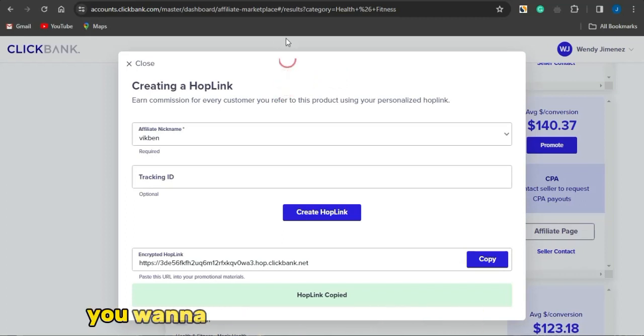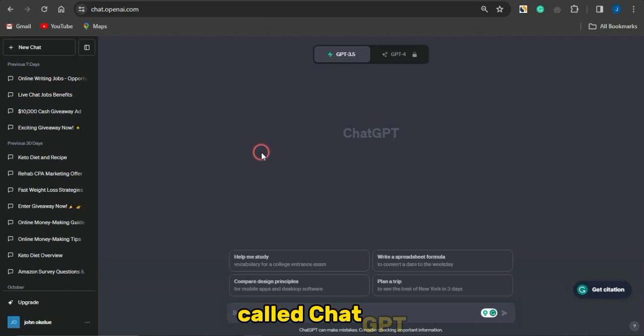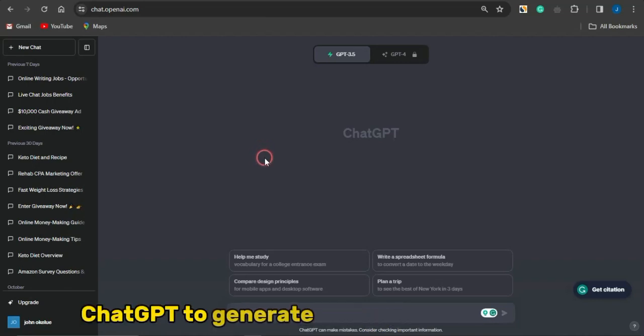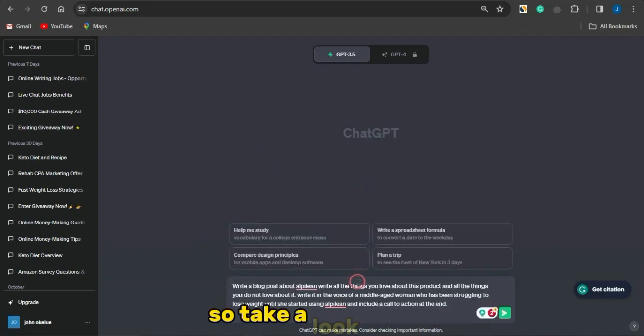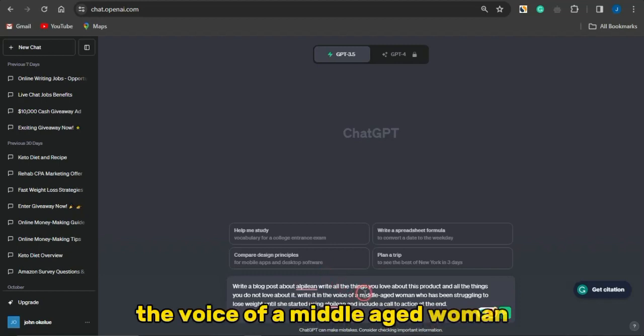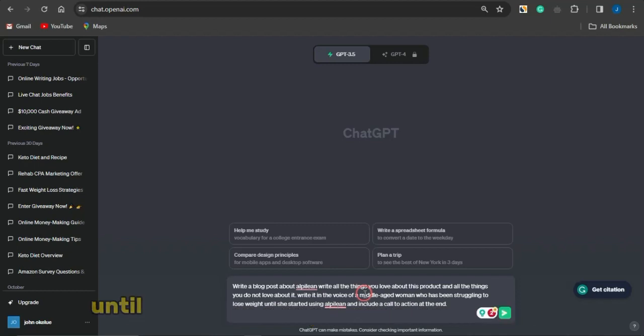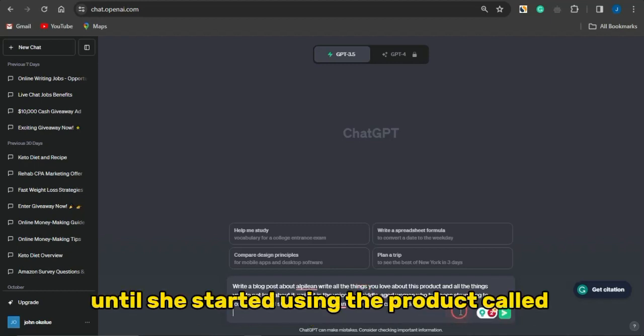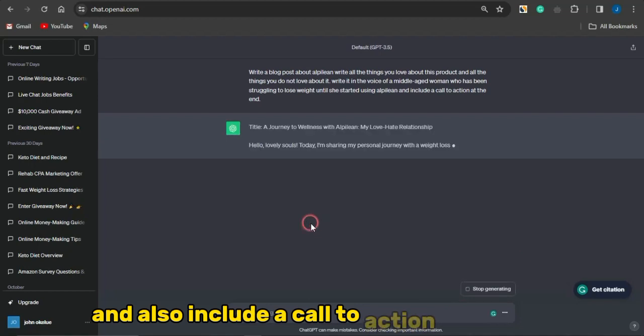The next thing which you want to do is to head on to this platform called ChatGPT. You want to use ChatGPT to generate this very cool content you can go on to utilizing, and just check out the prompts which I'm going to give ChatGPT right now. So take a look at this. I asked ChatGPT to write a blog post about Alpiline, and it should also write all the things it loves about the product and all the things it does not love about the product, and it should write it in the voice of a middle-aged woman who has been struggling to lose weight until she started using the product called Alpiline, and also include a call to action at the end.